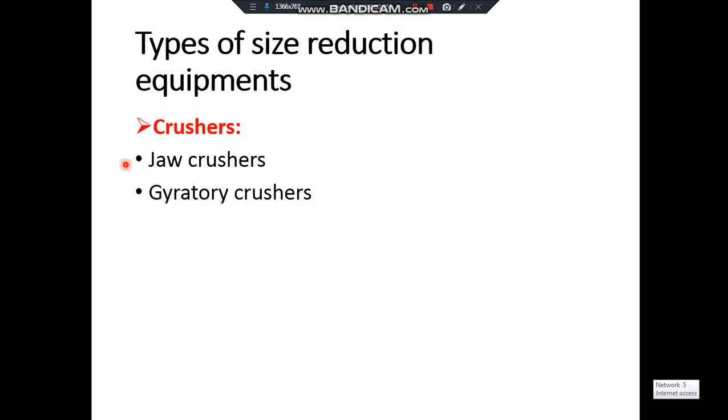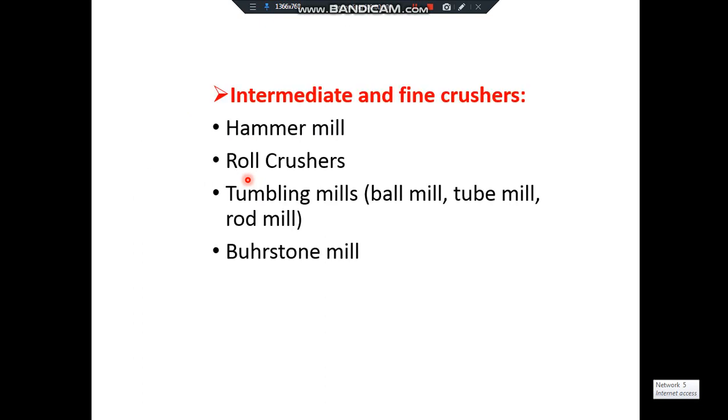The first category or first type of size reduction equipment is the crushers, or the primary crushers. In that we have to discuss the jaw crusher and gyratory crusher in detail. After the primary crushers, we have the intermediate and fine crushers, or the secondary type of crushers. In that we have to discuss the hammer mill, roll crusher, and tumbling mill, and in the tumbling mill we have to discuss the ball mill in detail, and lastly the bar stone mill.